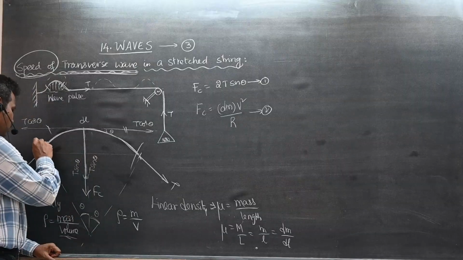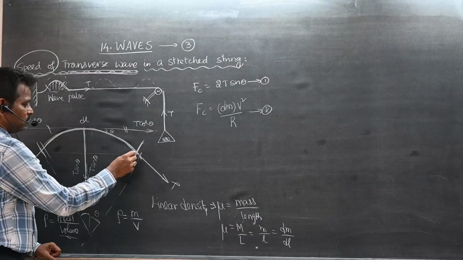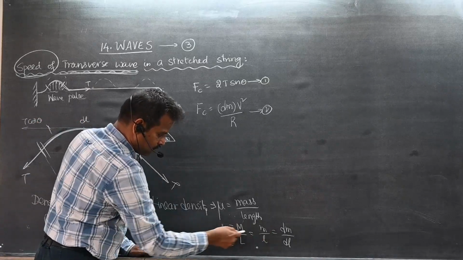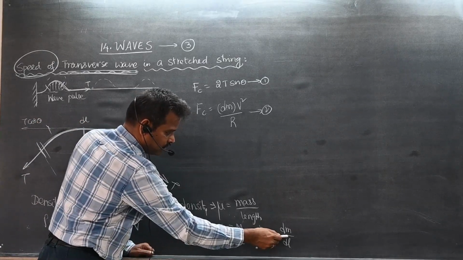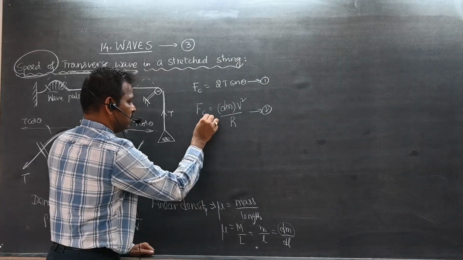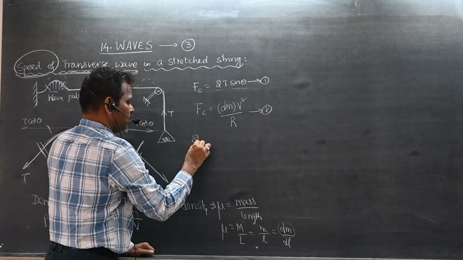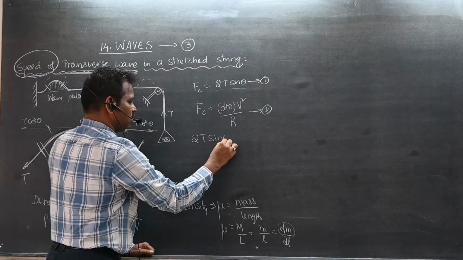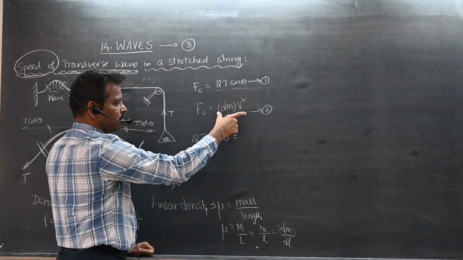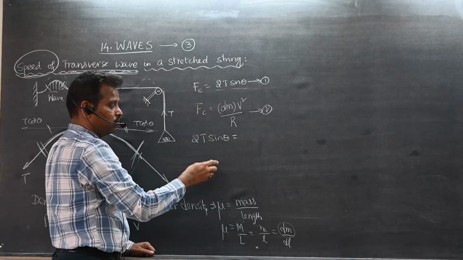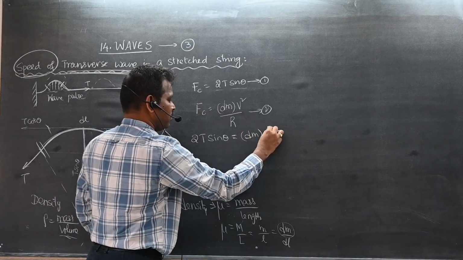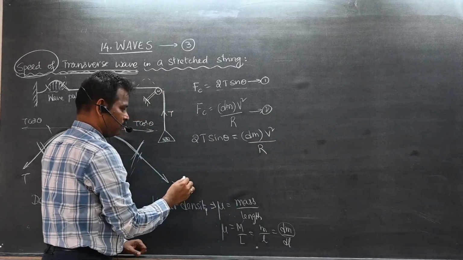Now here, what is the total mass of this string? Only this portion. How much? dm. How to get dm? See this formula: mu is equal to dm by dl. So in place of Fc, from 1 and 2, 2T sin theta is equal to this, because both are centripetal forces. What is dm? First let me write dm v square by r.